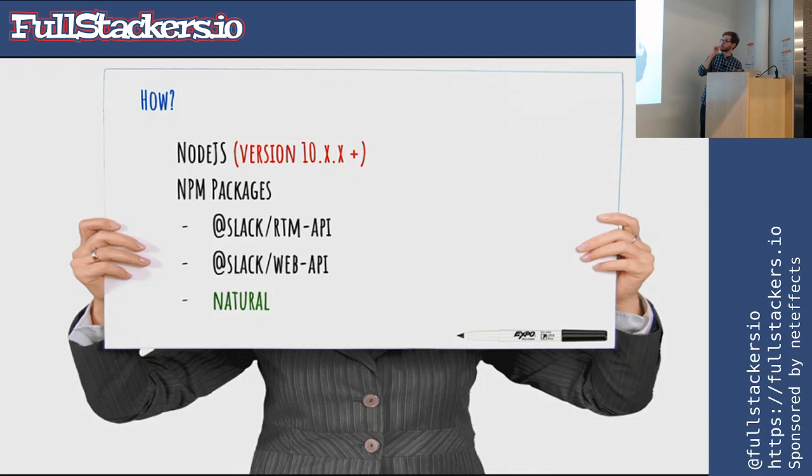So the real-time message API. In Slack, if you want to talk in real time with anybody, which means if someone's typing in a channel, you want to respond to them in the channel, you have to use the real-time message API. It is what fires off of that. It's basically just an event engine. So every time an event happens in Slack, it'll send an event to an event emitter in your app. You can do on message, on ready, on authenticated, when someone joins a channel, when someone joins Slack. If any real-time event happens inside of Slack, then you can listen to it and you can talk back.